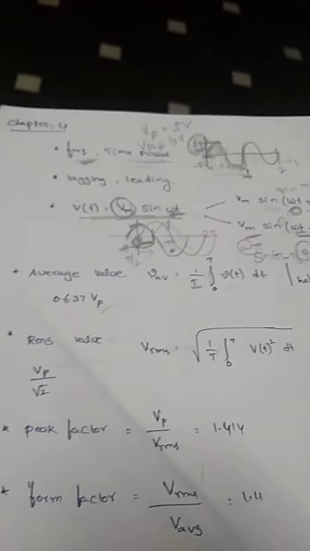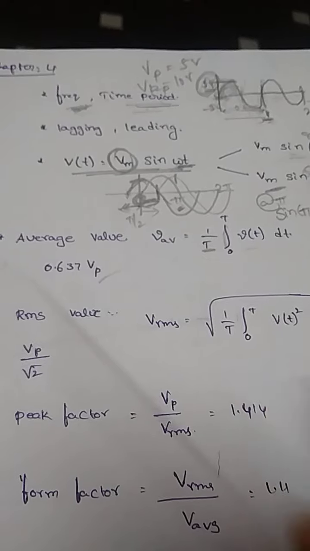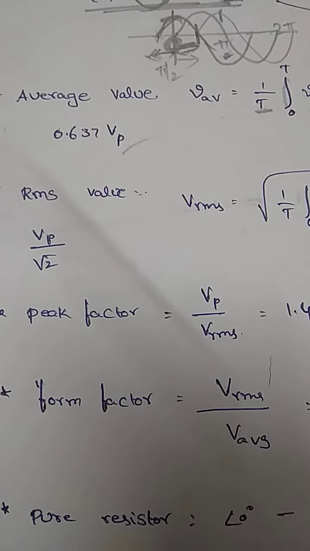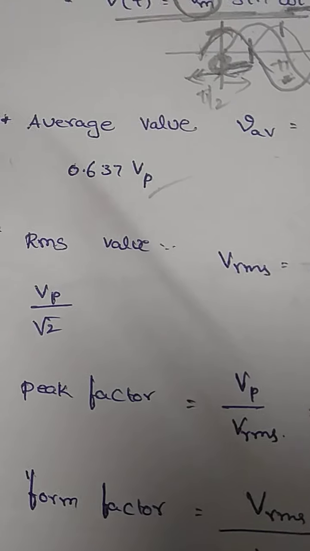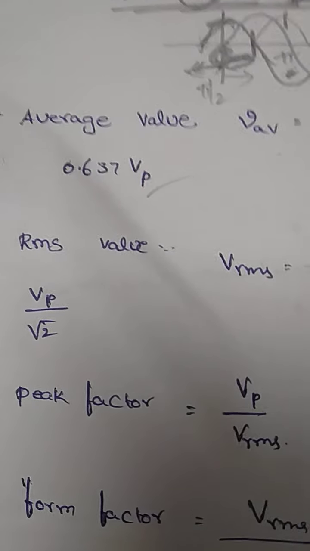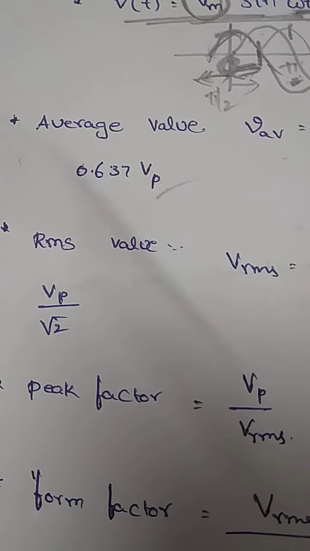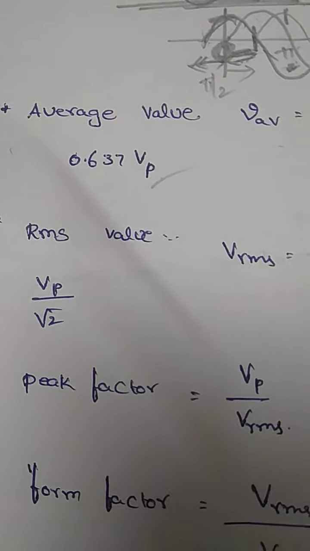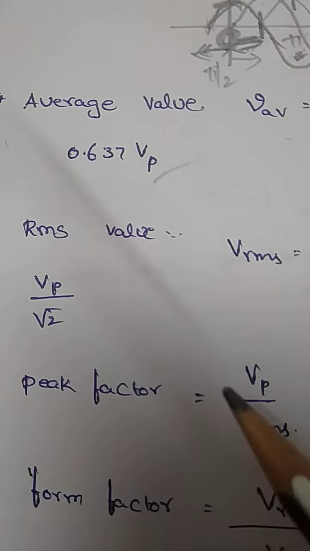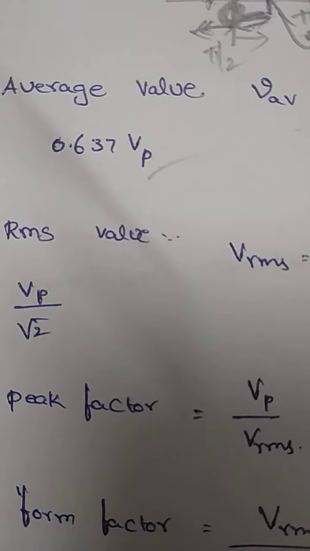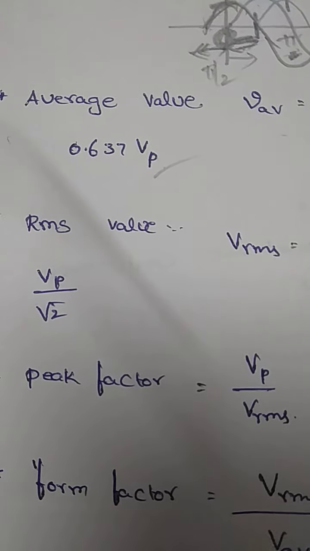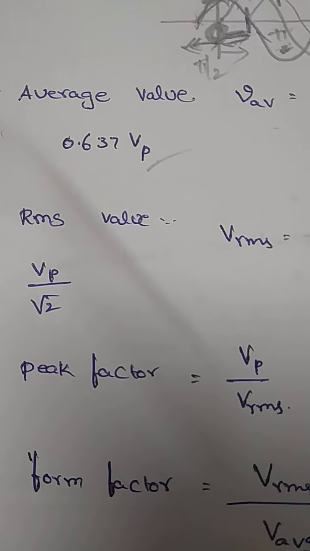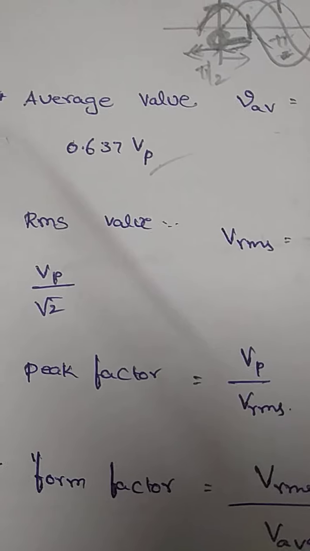In a similar fashion we calculate the RMS value. Here I want to elaborate what the RMS value is and how to calculate it. RMS means root mean square. It represents the heating effect of the waveform when it is connected to an AC source and when it is connected to a DC source.